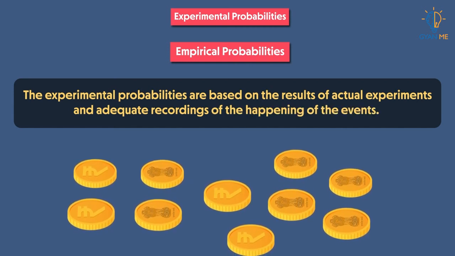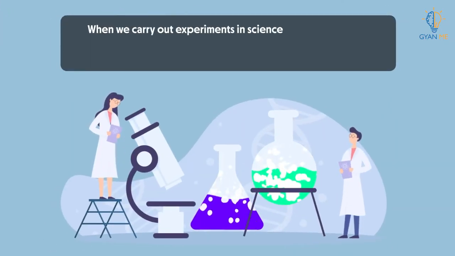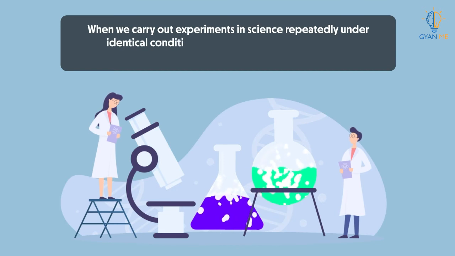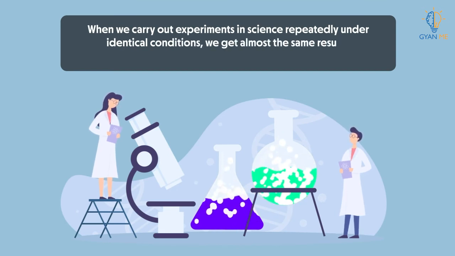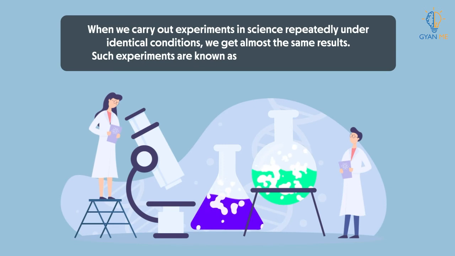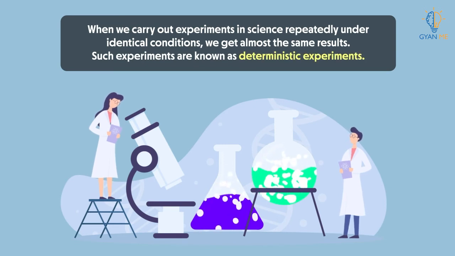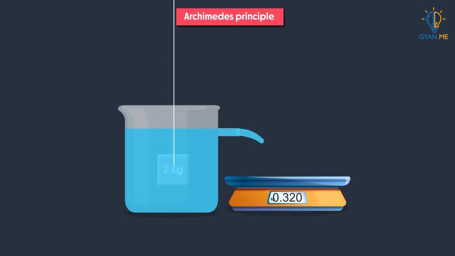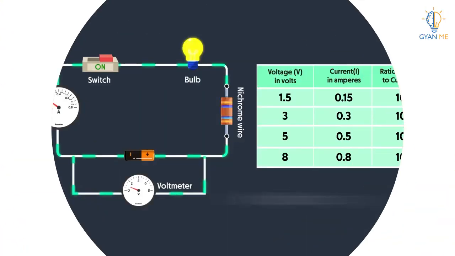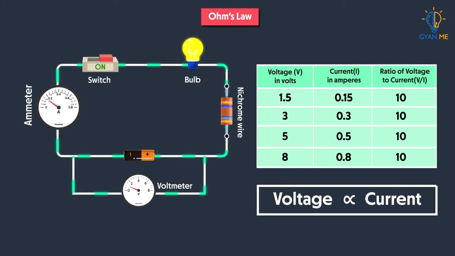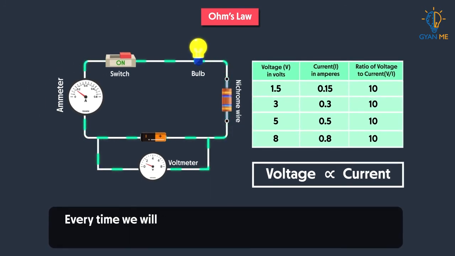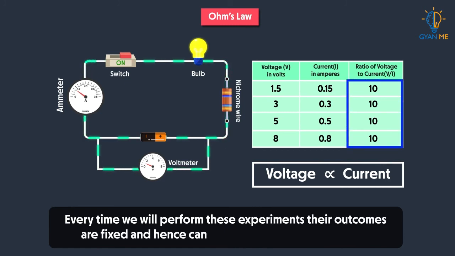events in that experiment. Now, students, when we carry out experiments in science repeatedly under identical conditions, we get almost the same result. Such experiments are known as deterministic experiments. For example, the experiments to verify Archimedes' principle or to verify Ohm's law are deterministic experiments. Every time we perform these experiments, their outcomes are fixed and hence can be predicted well in advance.